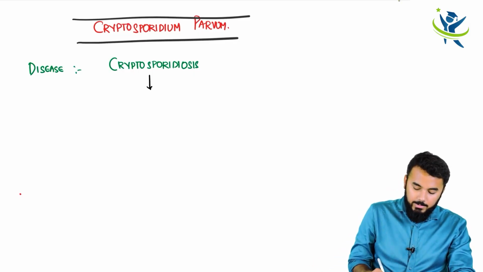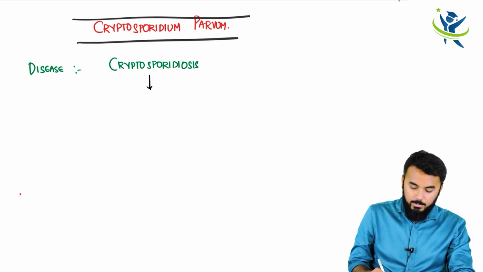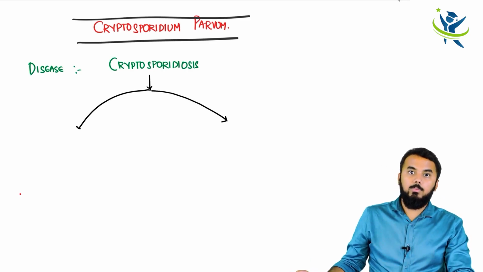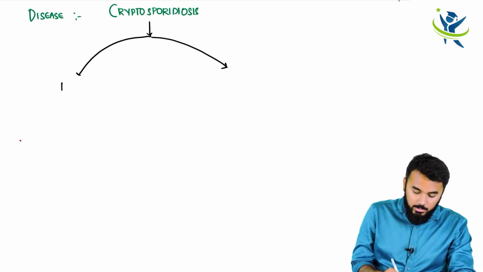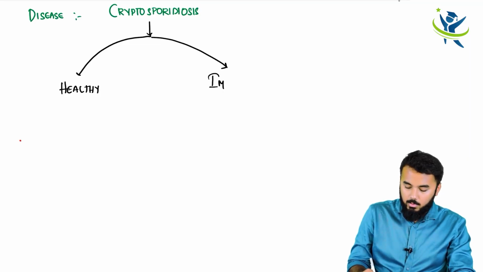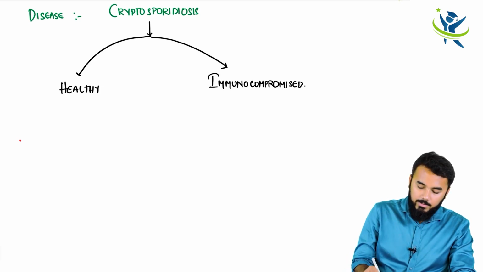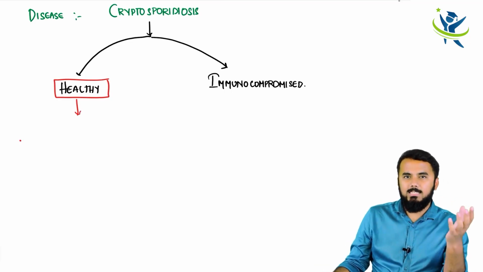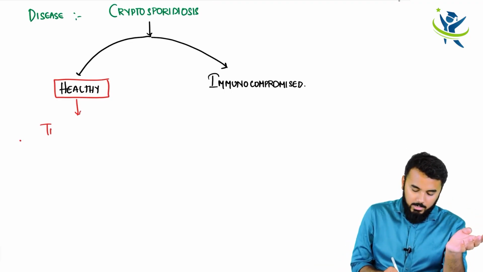Now, this Cryptosporidiosis causes diarrhea. So what does it basically cause? Diarrhea in two groups of people. One group is healthy people and the other group is immunocompromised people. So it causes diarrhea in healthy people as well as immunocompromised. For example, if it is causing diarrhea in healthy people, that type of diarrhea is called transient diarrhea, I mean temporary diarrhea, for a short period of time.